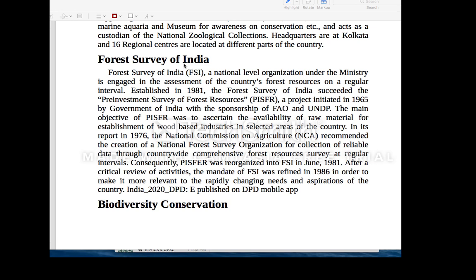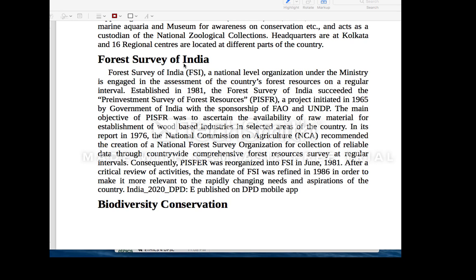Your classification of the forest is done like this: when do you say it is a forest? If the density is more than 10 percent and the area covered is more than 1 hectare, then you can say this is a forest. If the density is less than 10, then it comes under tree cover. Where do you have more tree cover? That is also a very important thing. You need to see where you have more tree diversity. You check it out.